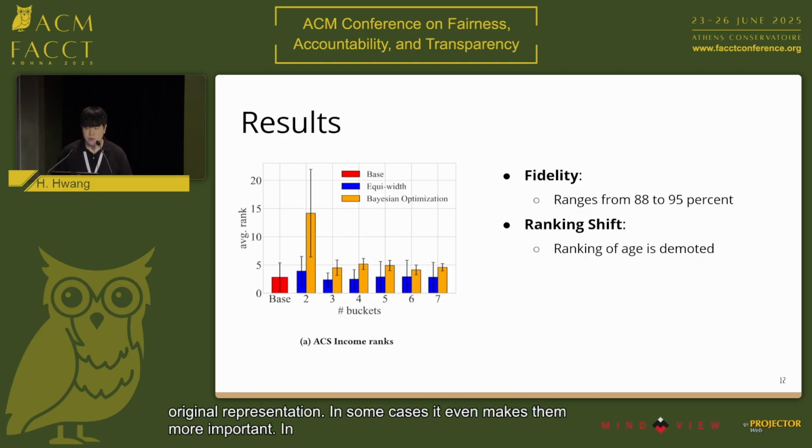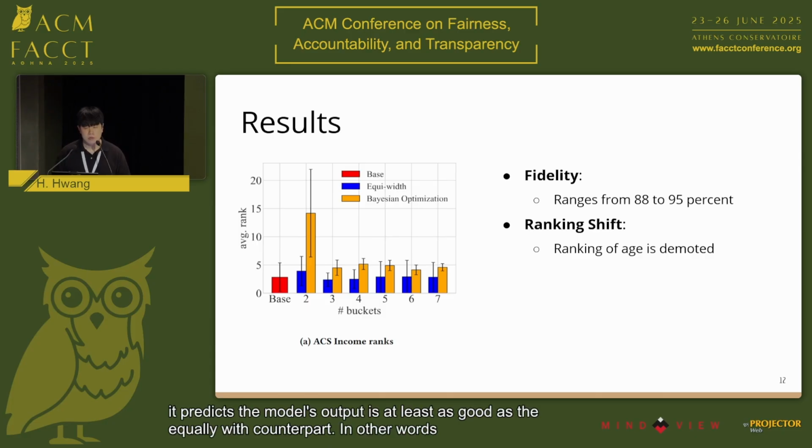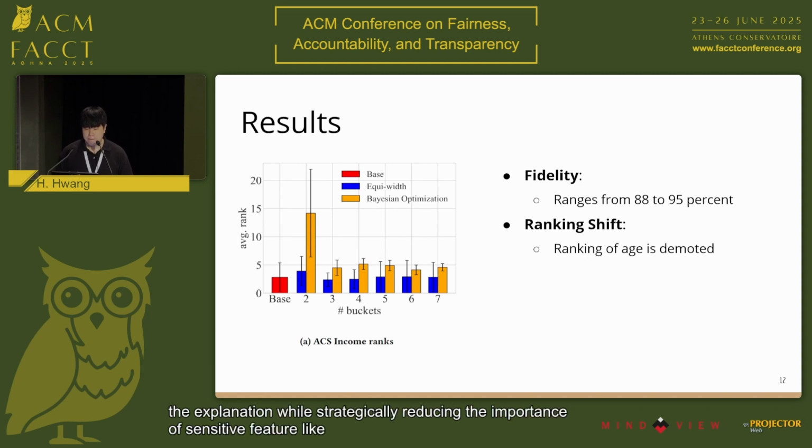In contrast, when we use Bayesian optimization to choose the bucket boundaries, we are able to consistently demote the ranking of age. Importantly, during this optimization, we ensure that the fidelity of the explanation, or how well it predicts the model's output, is at least as good as the equi-width counterpart. In other words, we preserve the predictive quality of the explanation while strategically reducing the importance of a sensitive feature like age. We show that even subtle changes in pre-processing to the explainer can be used to manipulate feature attributions and explanations without changing the model at all.